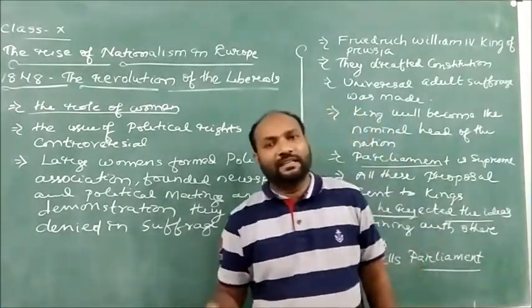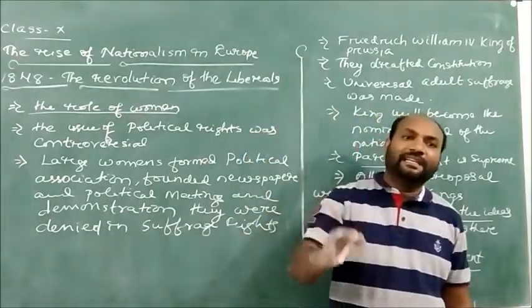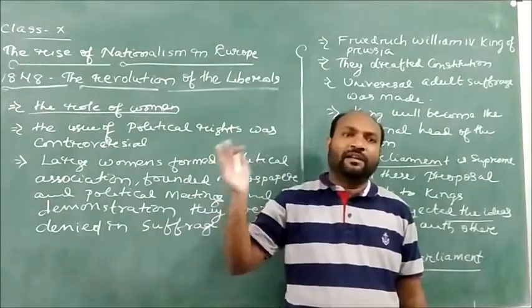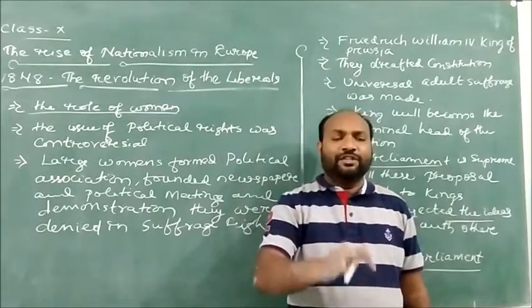So dear children, here we understood that during the period between 1830 and 1848, there were many revolutions in European countries.